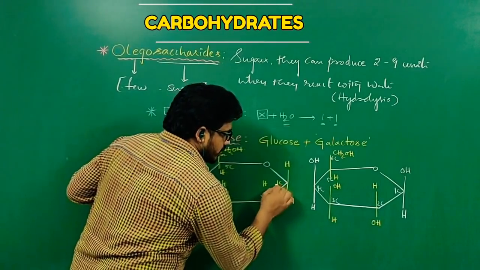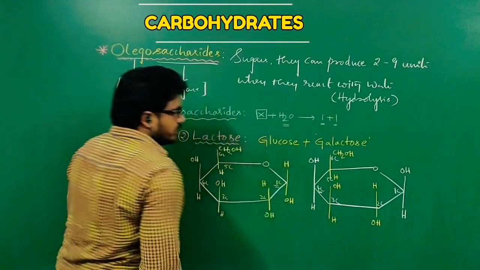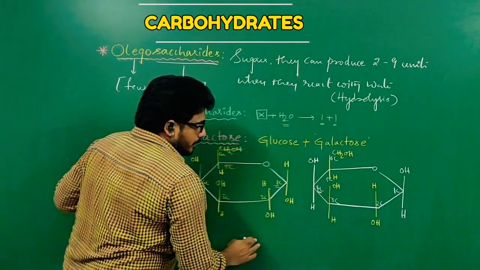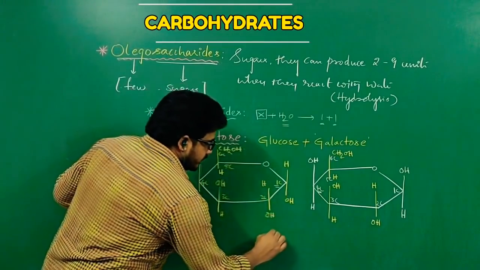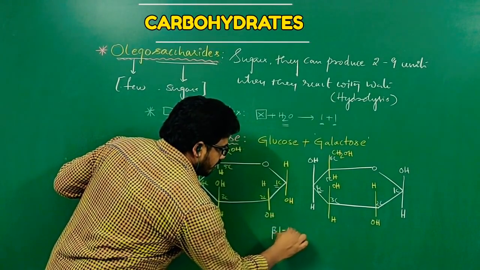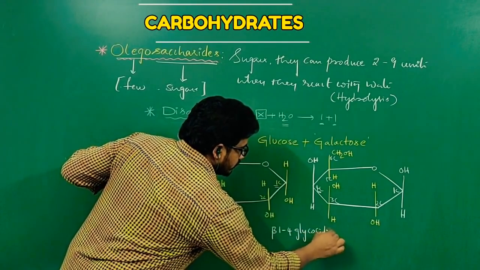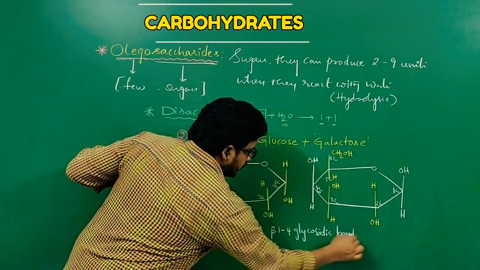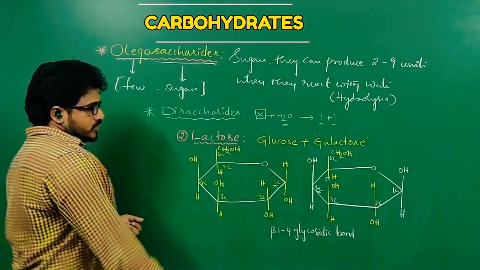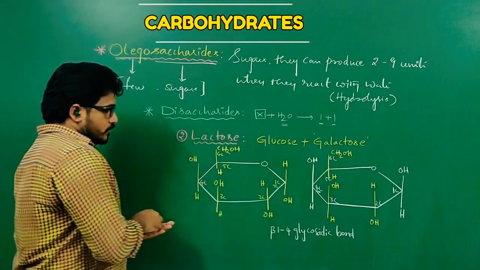Now here first carbon and fourth carbon. So it is an alpha structure and it is a beta structure. Alpha no need to write. So it is alpha 1 beta 4, or beta 1,4 glycosidic bond.